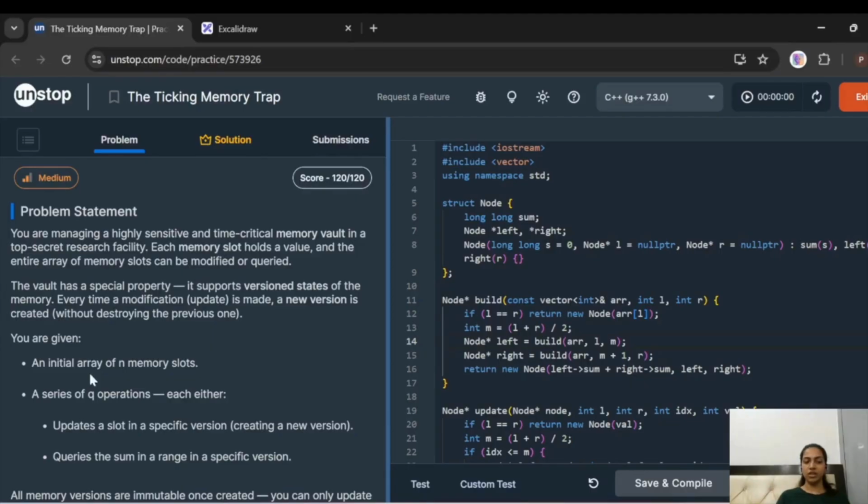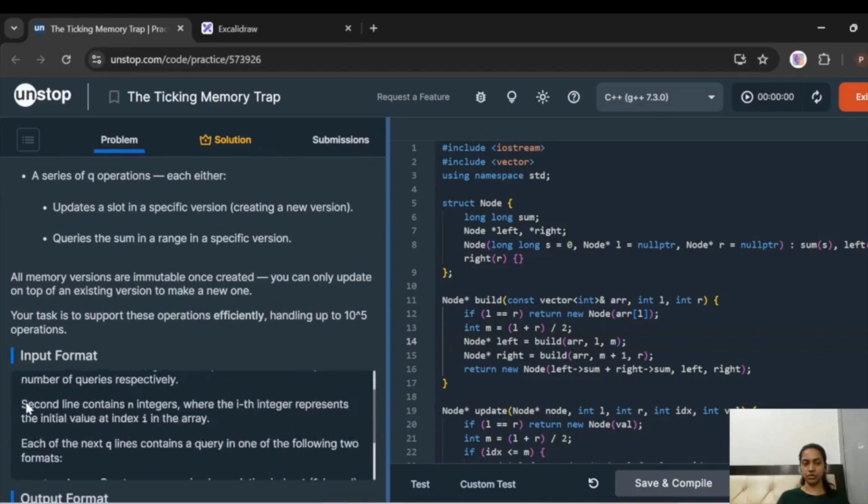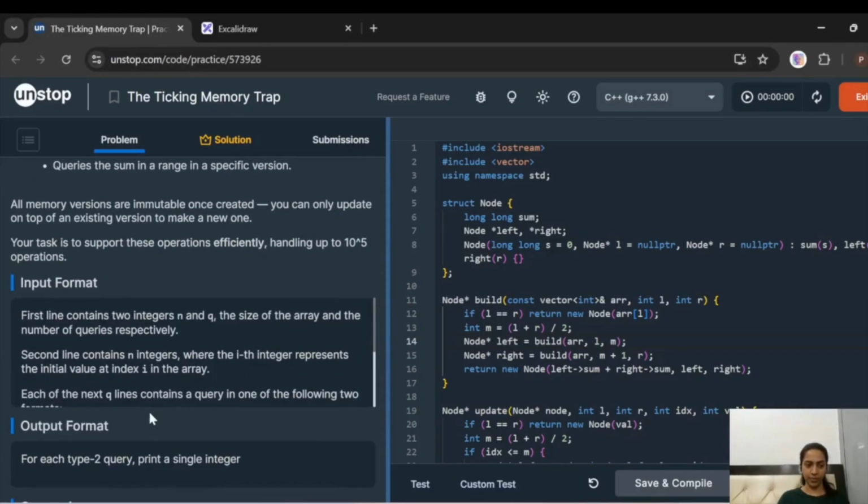You are given an initial array of n memory slots. A query of q operations, each either updates a slot in a specific version, or queries the sum in a range in a specific version. All memory versions are immutable once created. You can only update on top of an existing version to make a new one. Your task is to support these operations efficiently, handling up to 10 to the power 5 operations. So let's understand the input format as well.